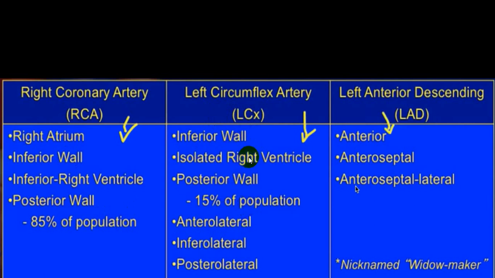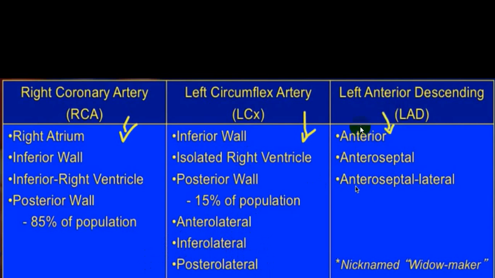But inferior wall and right ventricle will be quite common if it is a predominant left circumflex artery, and it will be always involving the lateral wall. So you can have an anterolateral, inferolateral or posterolateral. So lateral wall is most commonly involved.